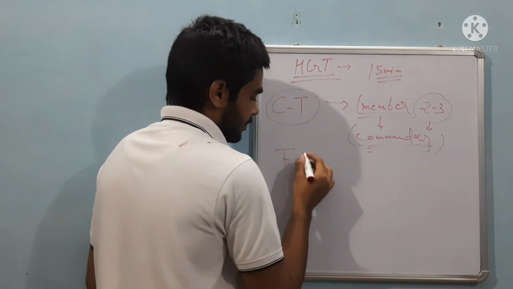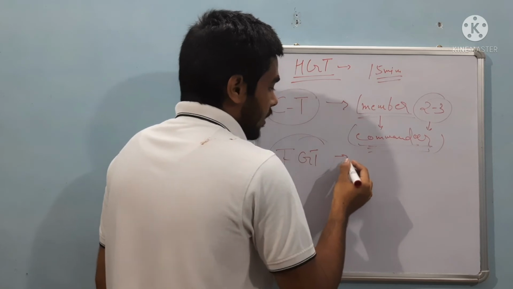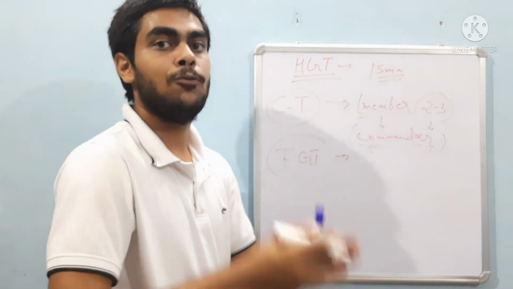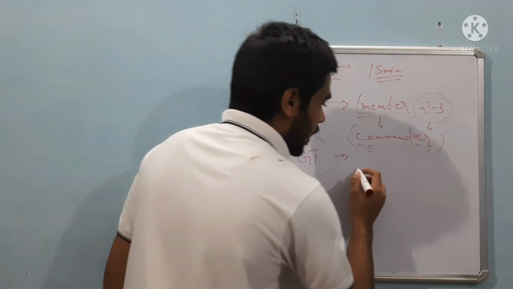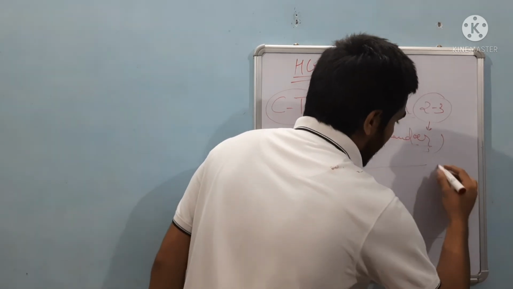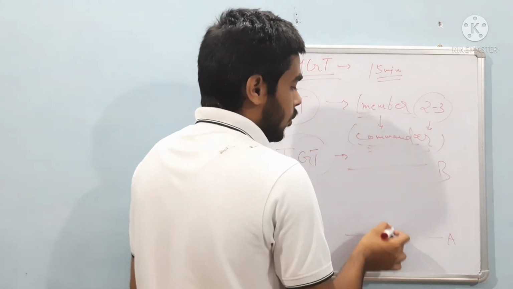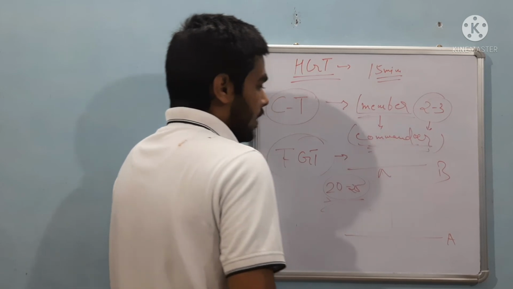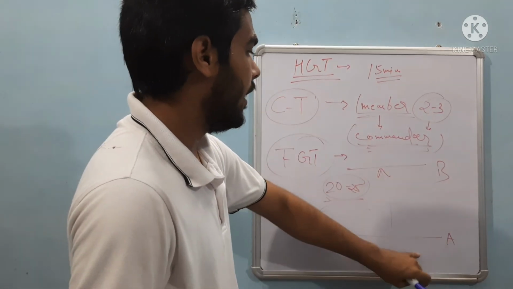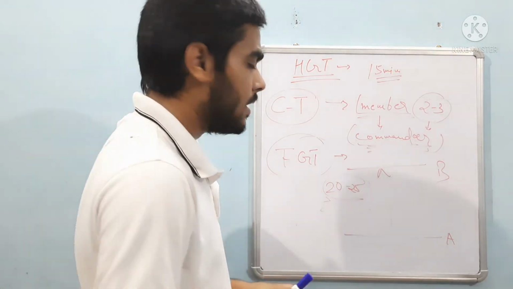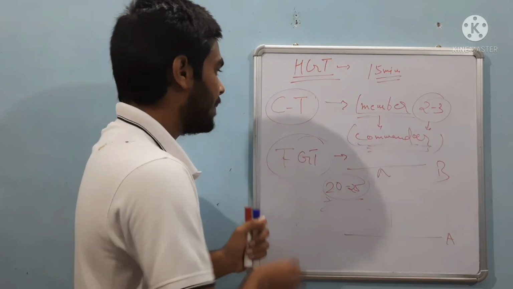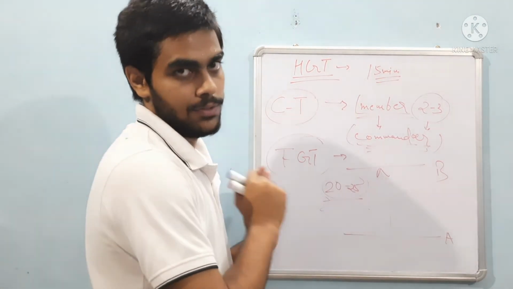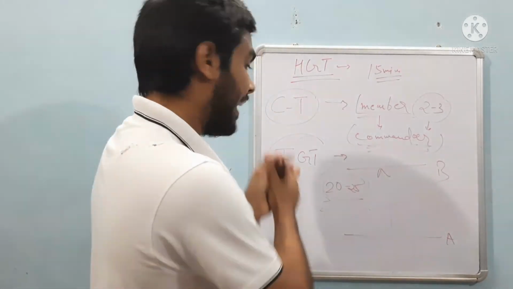Now FGT. Again in FGT, the whole group, which was distributed into half and then single, now recombines into a full group. In FGT the task is a longer one, from A to B, and there are many structures between A and B, so the amount of time is 20 to 25 minutes. All the rules remain the same in FGT also. The only difference between CT and FGT is that FGT is a full group task, which means all the group members remain intact, like the progressive group task.